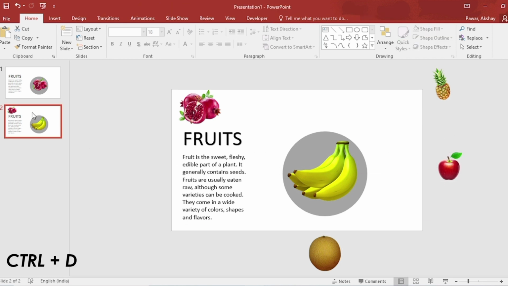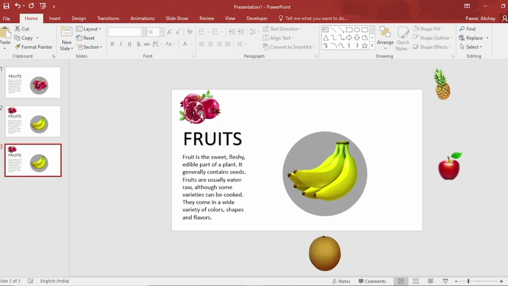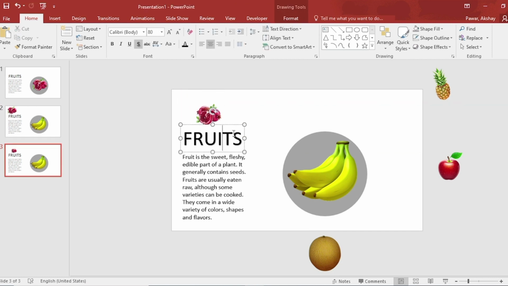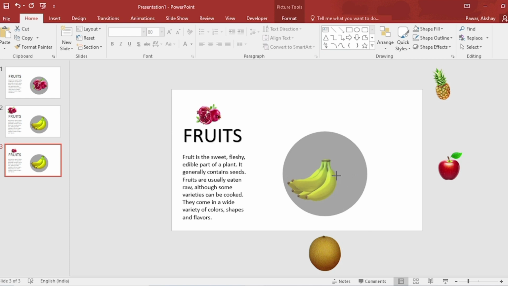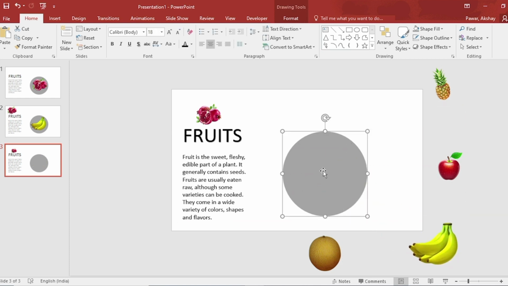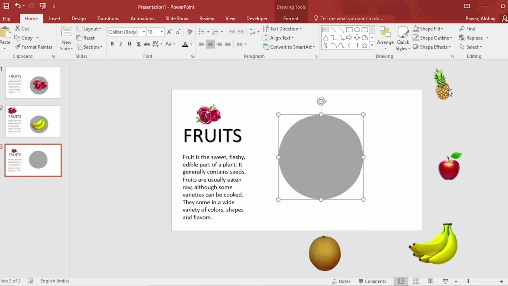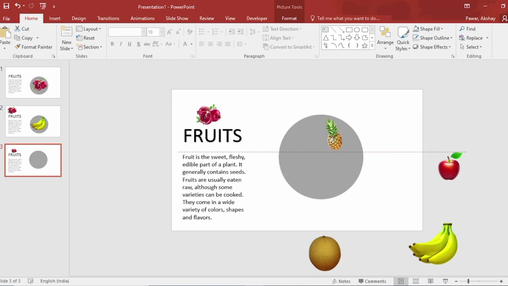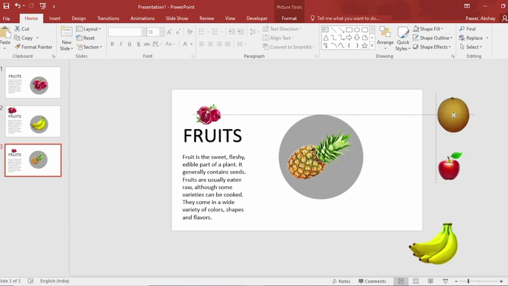Select Slide, duplicate. Select this one, reduce the size. Select this, reduce the size. Place it like this. Select this one. Hold down the Shift key, increase the size, rotate it. Select this one and place it.